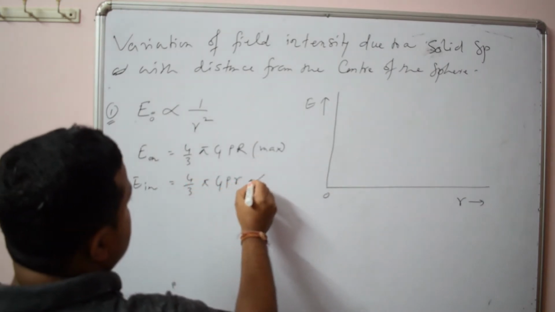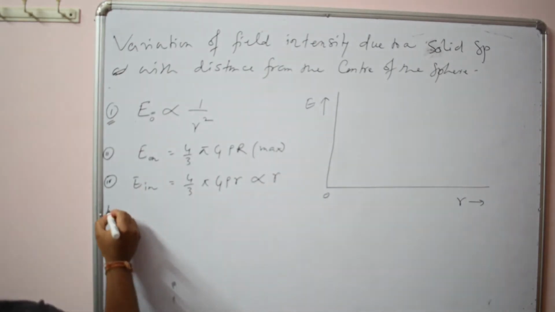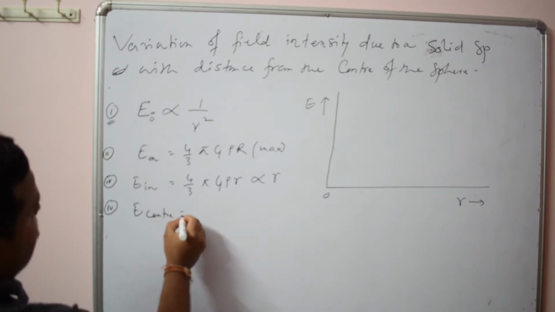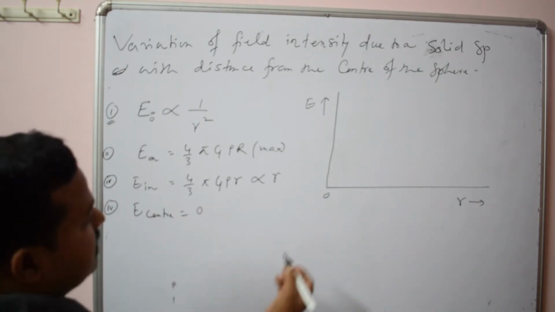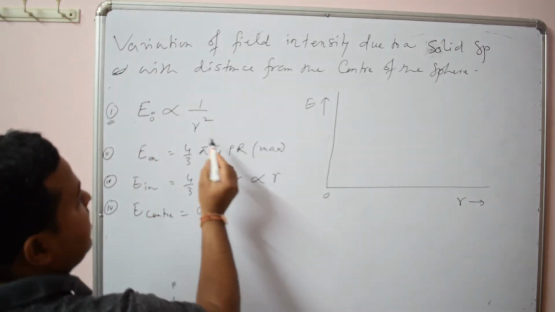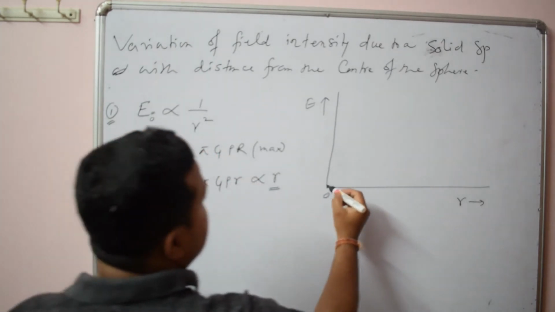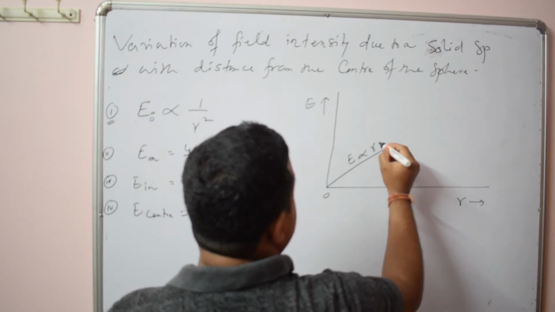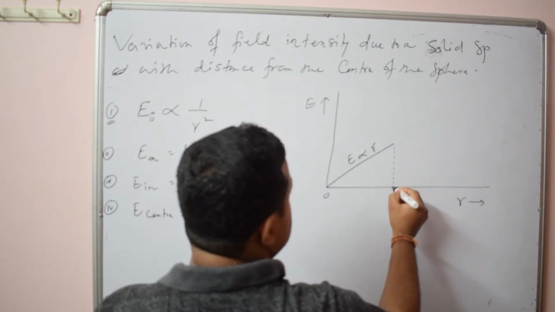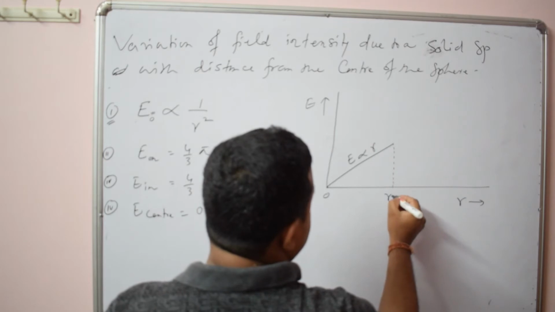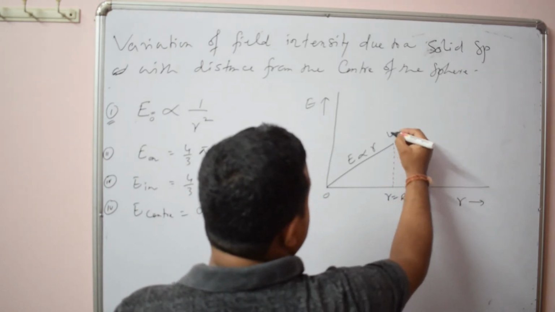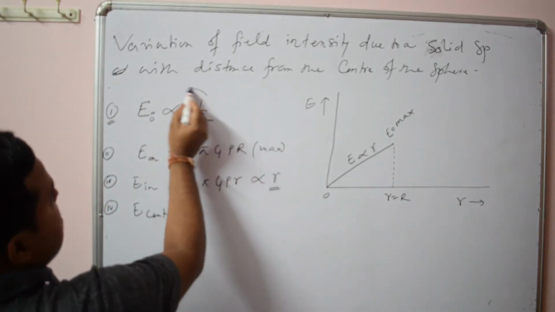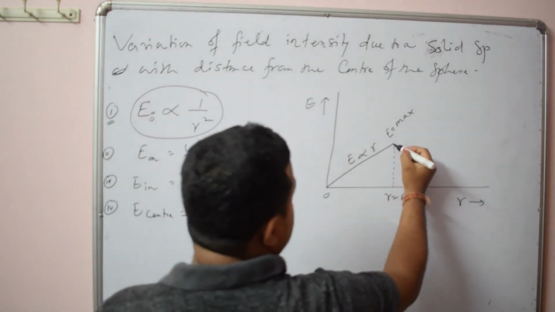So here it's proportional to small r, and at the center the value is 0. Now you see inside E is proportional to r, so it will be a straight line. So this is suppose the surface, r equal to R, so E is maximum here, and at a point outside you see E is proportional to 1 by r square, so it will be a curve.